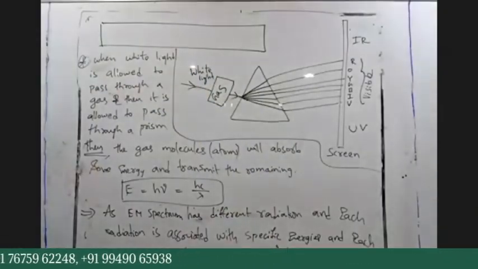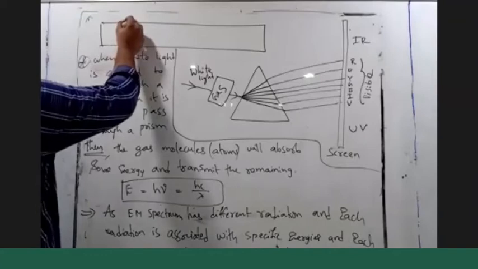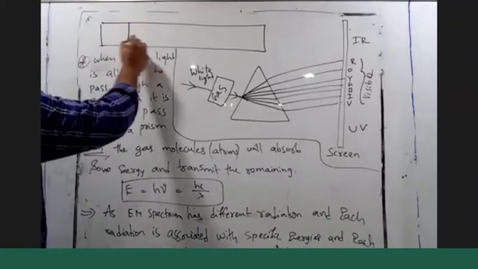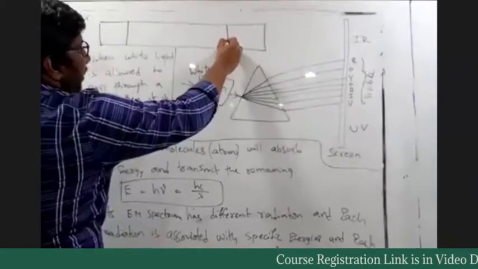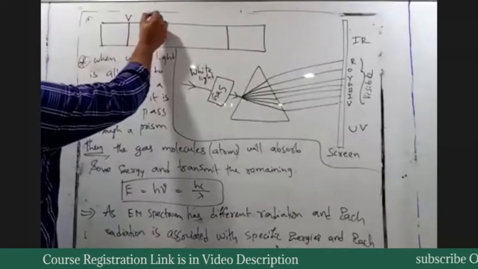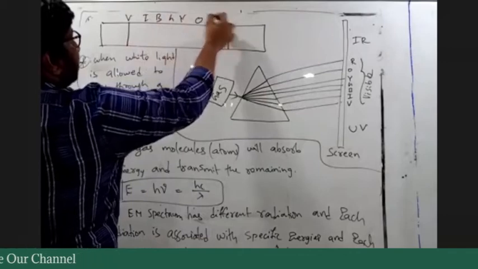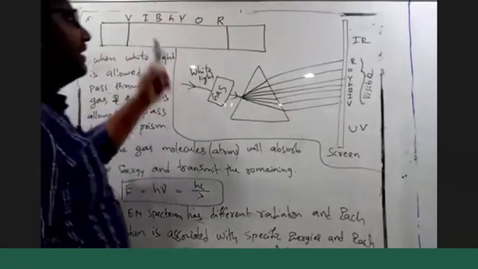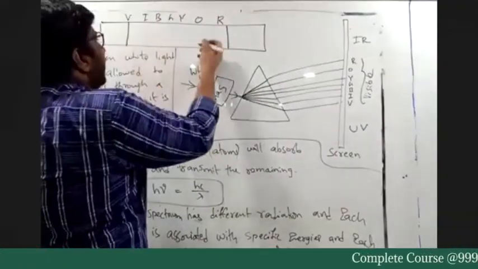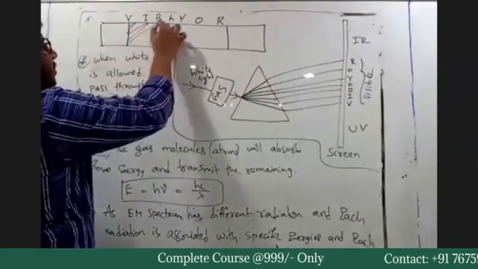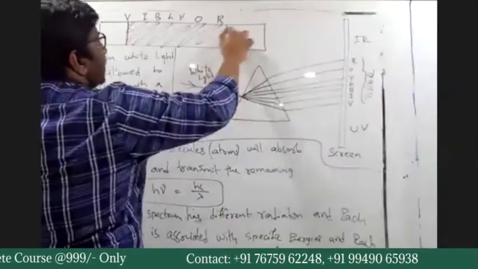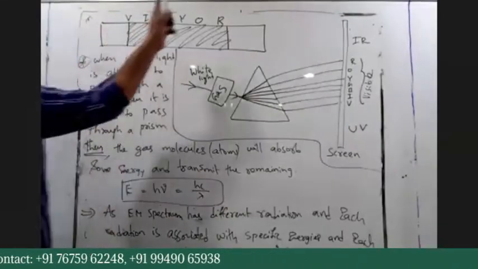So you can write like this. From this point to this point, this is the visible region, the VIBGYOR of colors, and there's a continuous distribution, a continuous change of colors from violet to red.